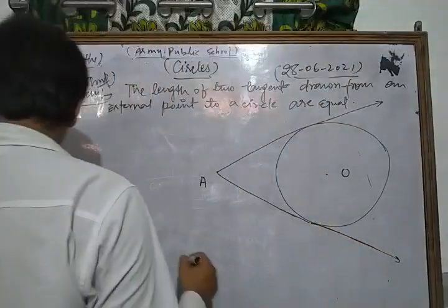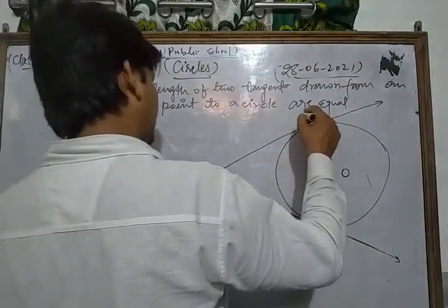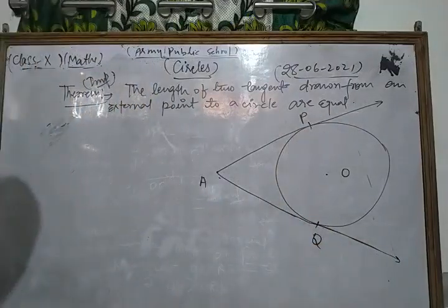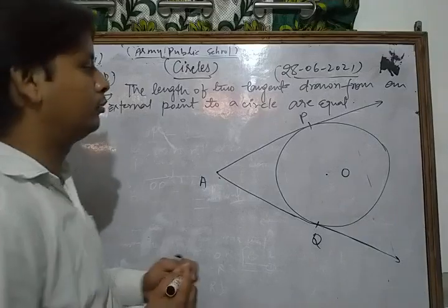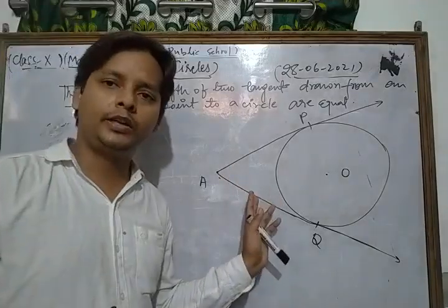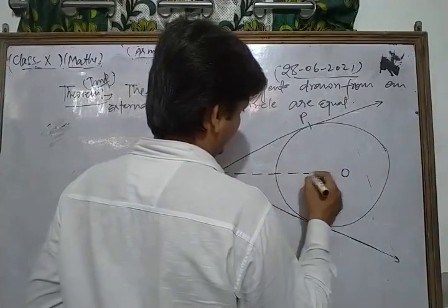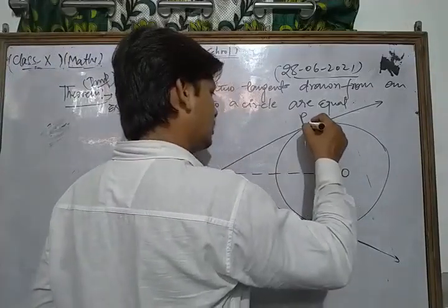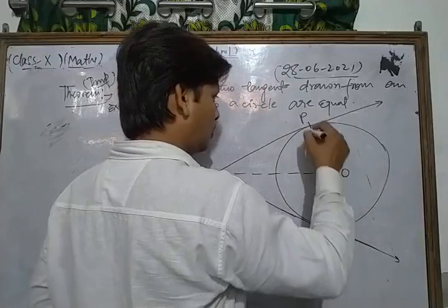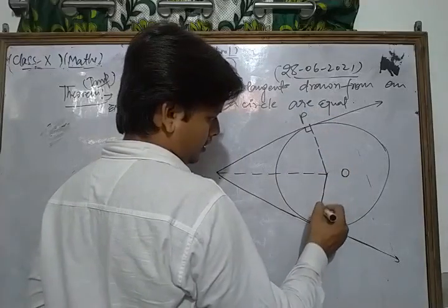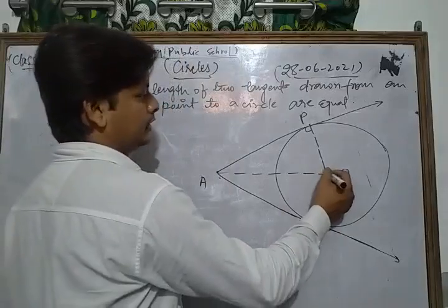Here AP and AQ are two tangents drawn from the external point A. Now we join OP, OA, and OQ respectively. This is the center.